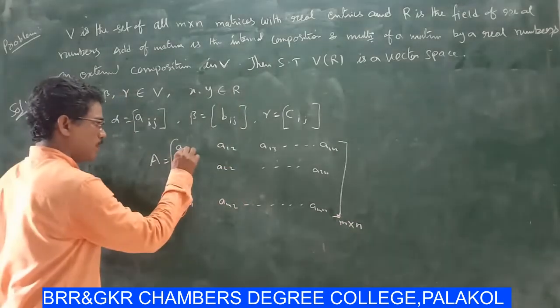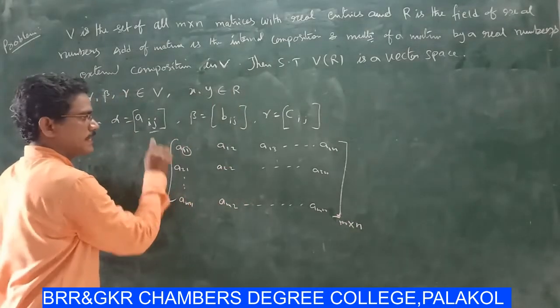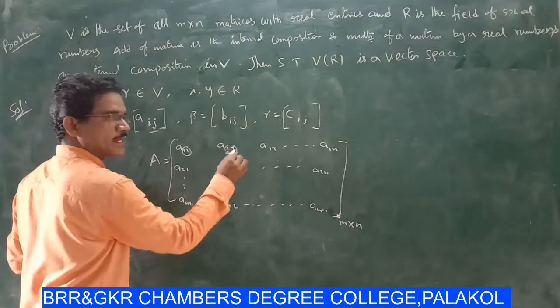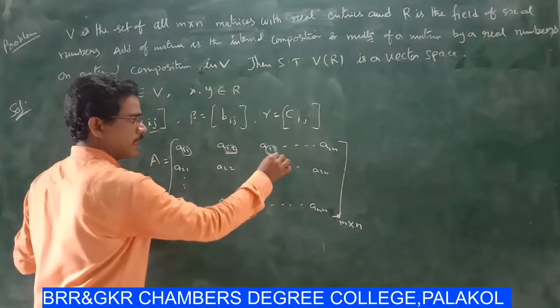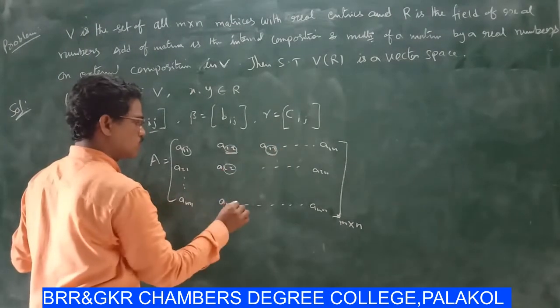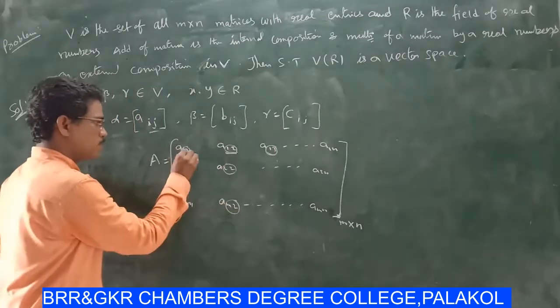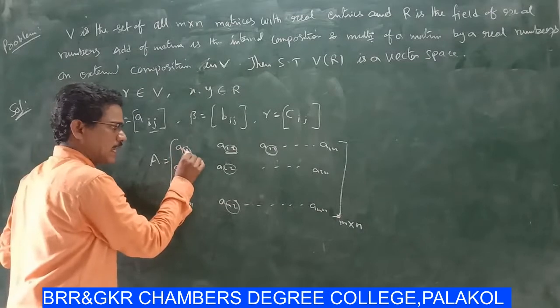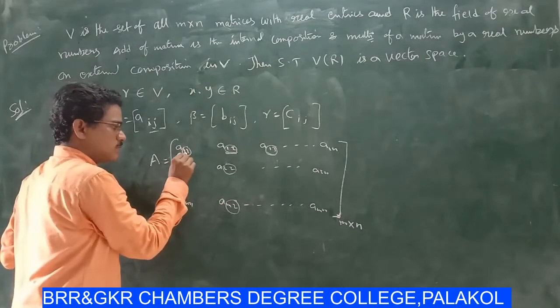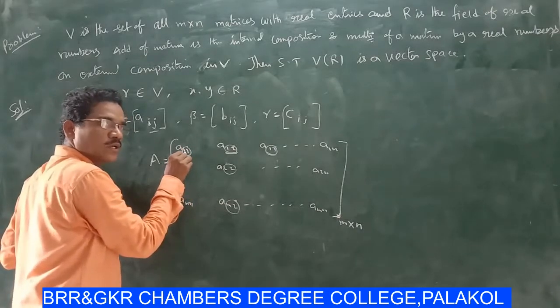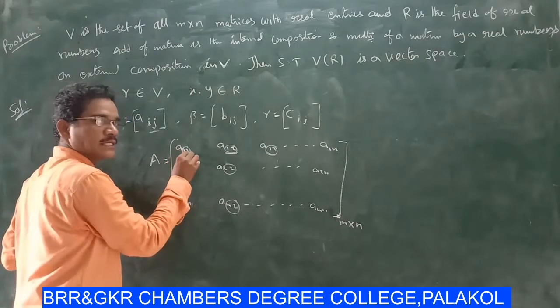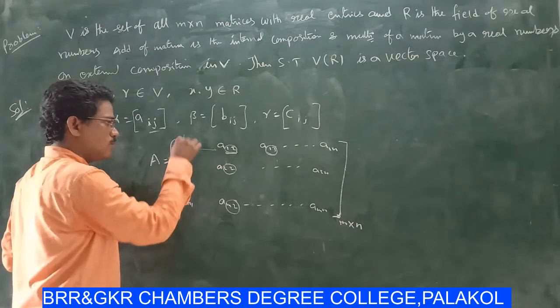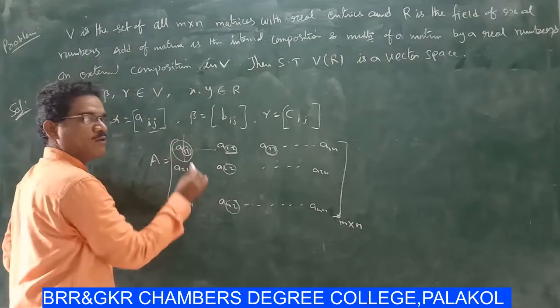Here 11 denotes ij, 12 denotes ij, 13, suppose 22, suppose m2. Here the first is row and the second is column. So first row, first element is called a11.